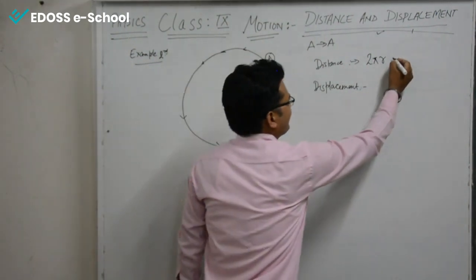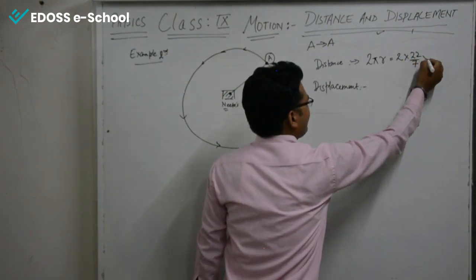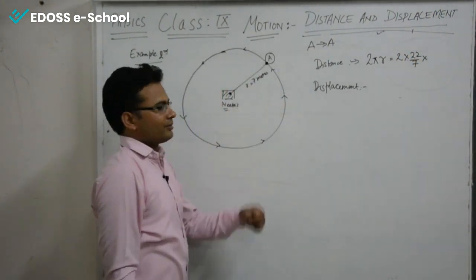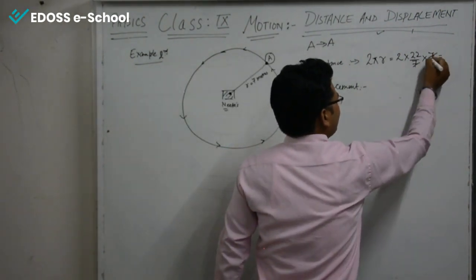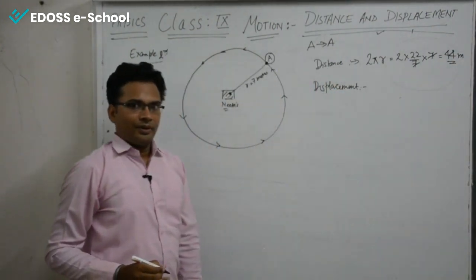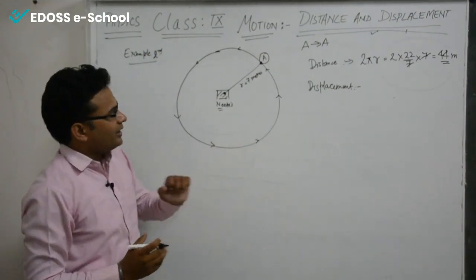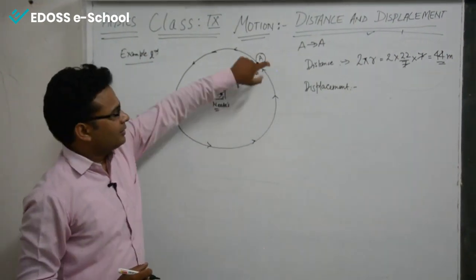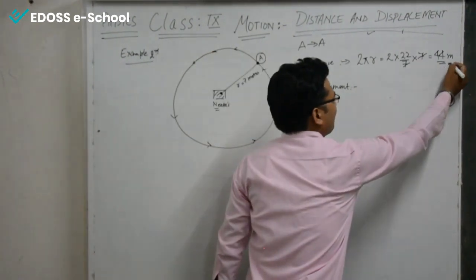Let us find the distance in this case: 2 multiplied by 22 by 7 multiplied by the radius, which is 7 here. The result is 44 meters. So the distance is the actual path traveled by Neeta along the boundary, along the fence. So this was 44 meters.